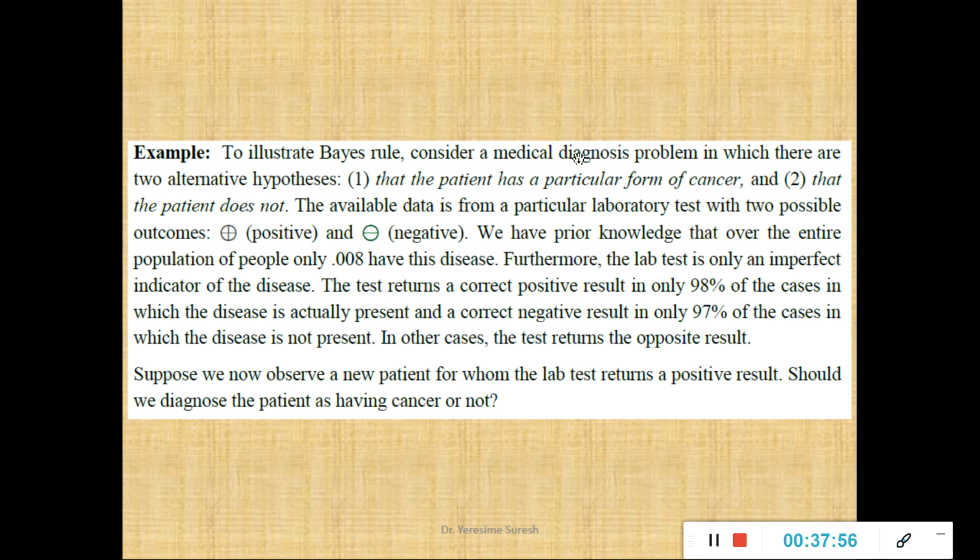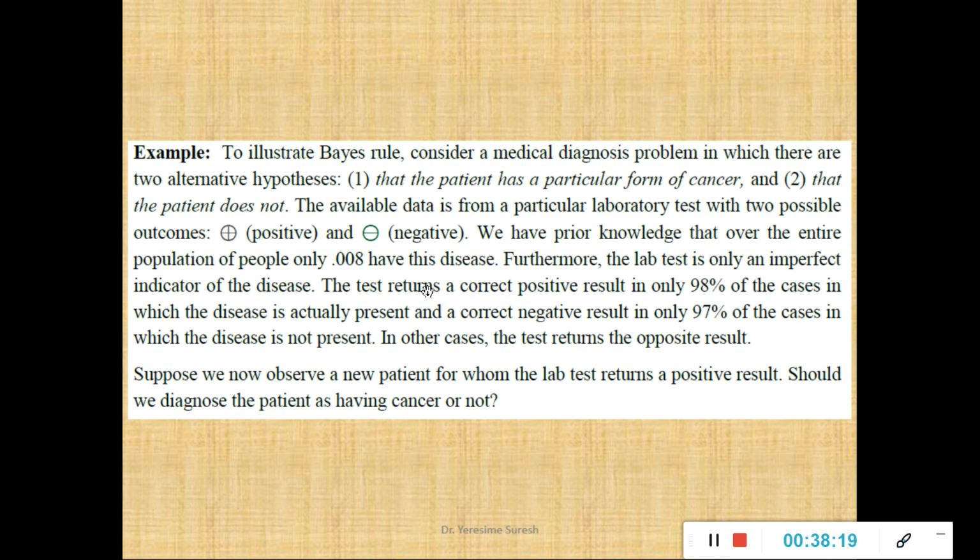Now comes the data that I am supposed to derive from this problem definition. The problem says we have prior knowledge that over the entire population only 0.008 have this disease. What is the disease? Cancer. So what is the prior knowledge saying?